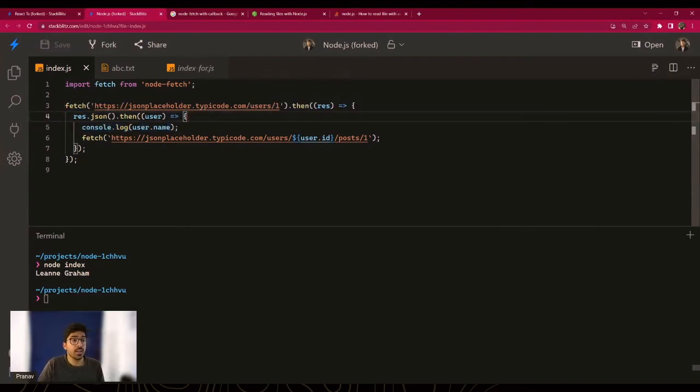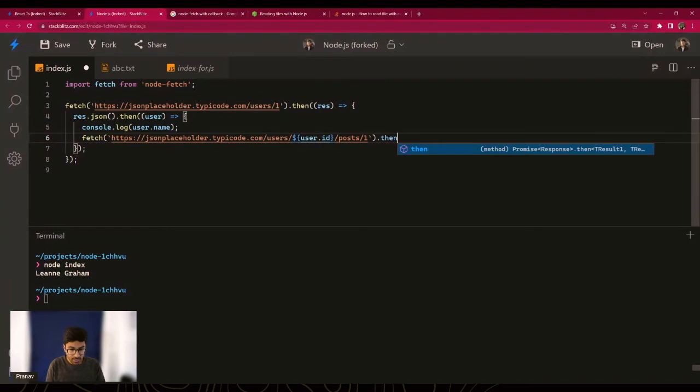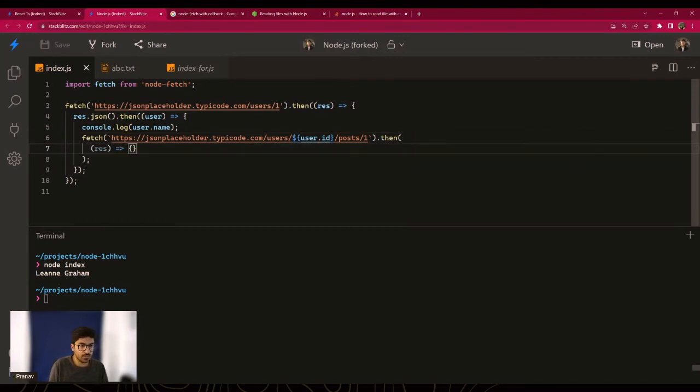Everything looks great. Now, after we have fetched the post, again, I can write .then, right? Because that's how you handle promises or callbacks. And inside this, I will write, again, my response. Once I have my response, now I need to convert this response into JSON. That is how the Node fetch API works.